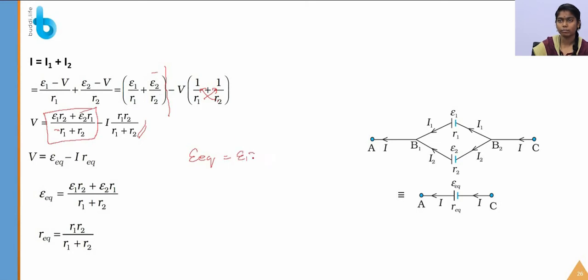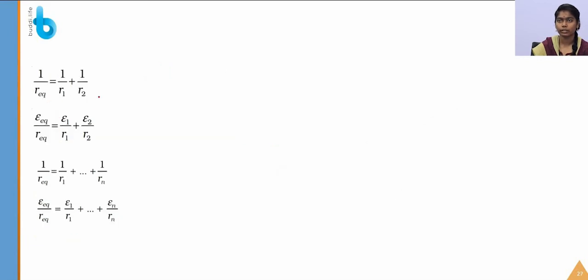Which is equal to epsilon 1 R2 plus epsilon 2 R1 by R1 plus R2. So this is the equivalent EMF, and for equivalent R we have to write this expression, which is a simplified form of this expression, which is 1 by R1 plus 1 by R2. So this is the rule for the parallel.